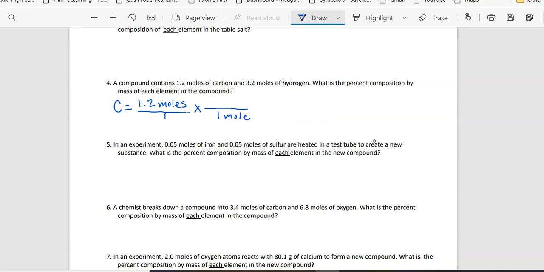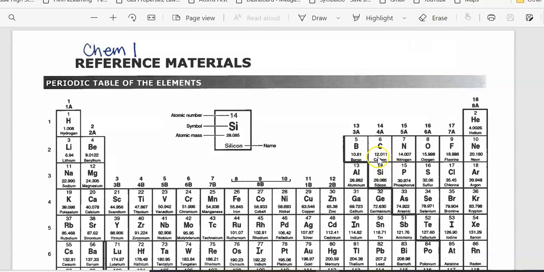And then this top portion right here actually comes from the periodic table. If you look at your periodic table, it tells you the mass of carbon, which is the number with the decimal place. So it's going to be 12.011 grams. Okay, so if you look at your periodic table, I'm looking at this number right here.